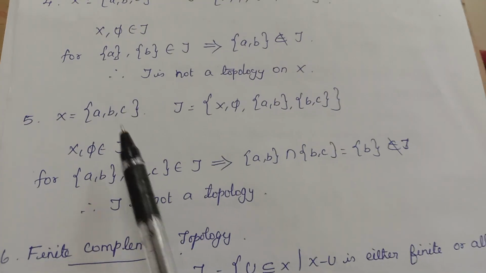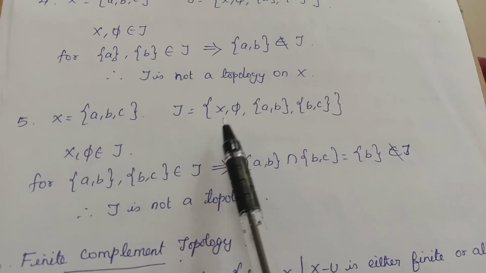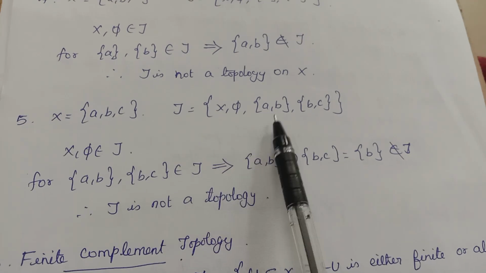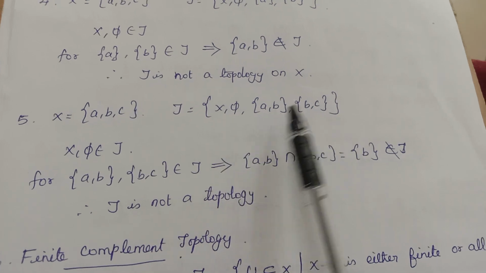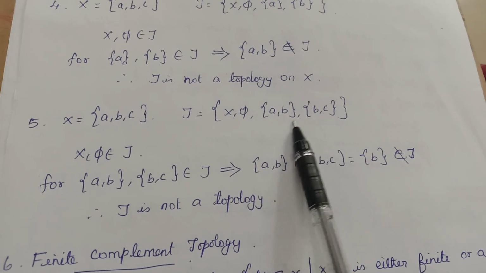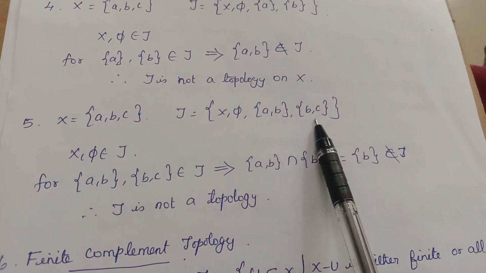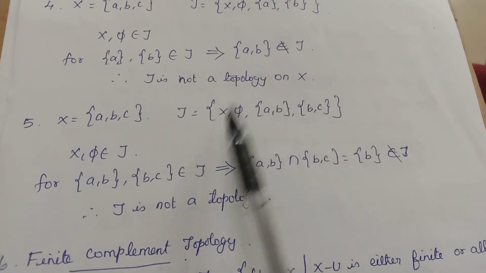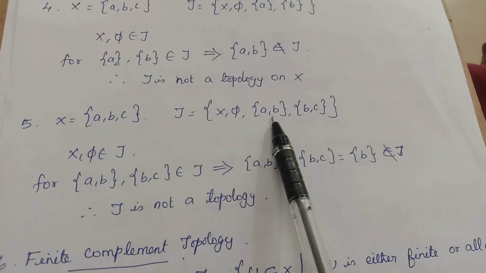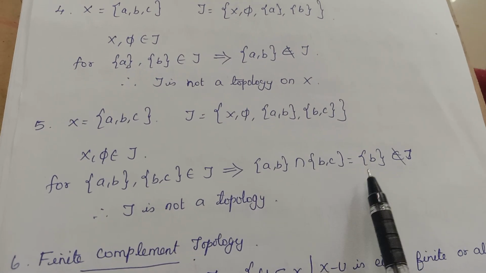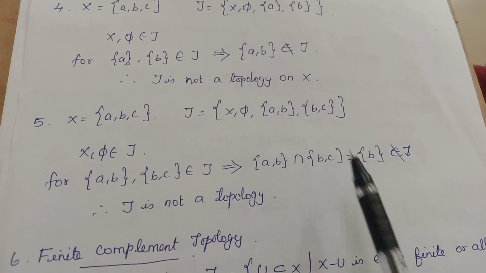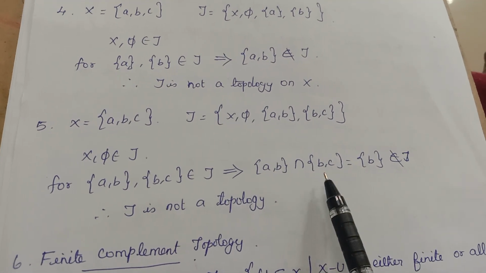Okay, next one. The same set ABC, and let me take {X, phi, {A,B}, {B,C}}. Now here the first condition is satisfied. Both X and phi are there. Now next one. What is the union of these two sets? The union of these two sets is again A, B, C, that is equal to X. Yes, it is there. But what about the intersection of these two sets? These two sets have B as the common element and the singleton B is not present here. Therefore, it is not a topology.